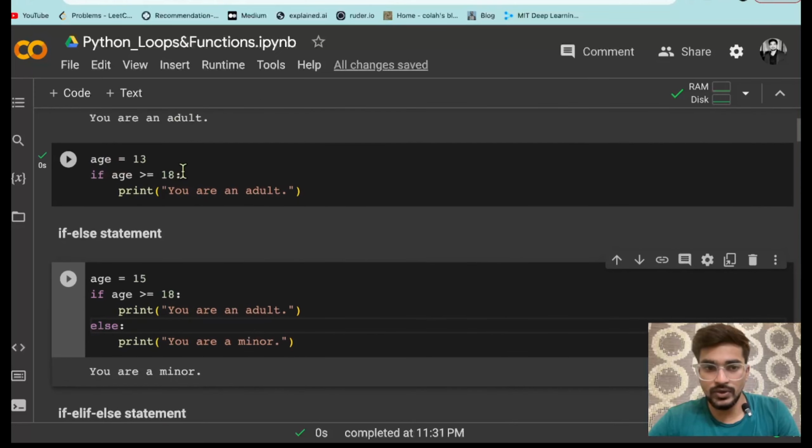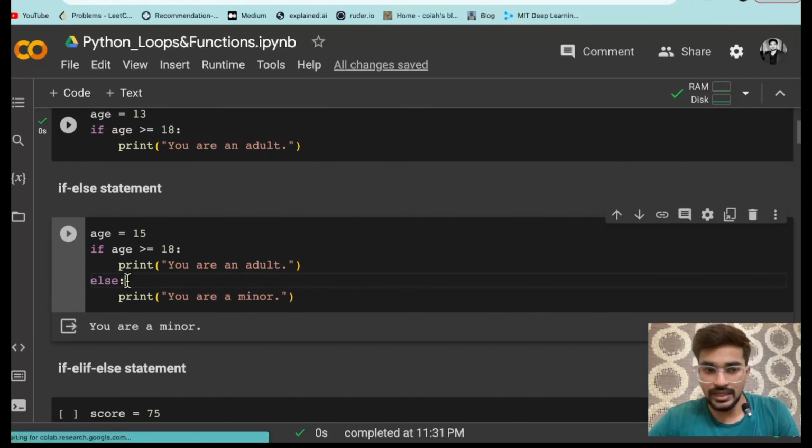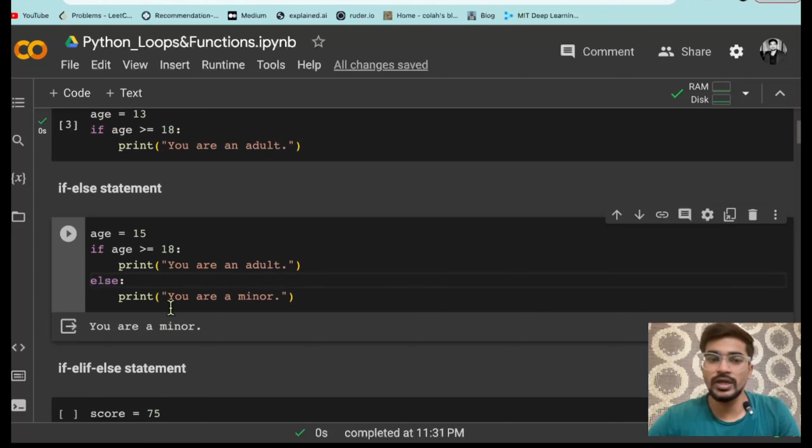So with the same code you can see I am just adding another else statement जिसमें कि आप अगर age less than 18 होता है तो you can print something called you are a minor. So that means what? सिर्फ ये कंडीशन ट्रू होगा then only it will print this one. Otherwise कोई भी कंडीशन हो it doesn't matter, अगर ये गलत है so it will come to the else condition and it will print it. So it is not going to again check the condition, it will just check that this condition is true or not. अगर ये सही नहीं है it will go to the else and it will print this one.